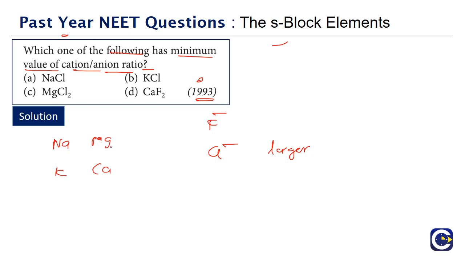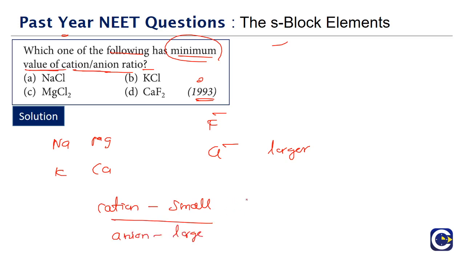We have to go for the minimum value of the cation to anion ratio. It means the cation should be small and the anion should be large. So first let's pick the anion. Large anion means it must be chlorine. Now among these cations, we have to identify which will be the smallest.